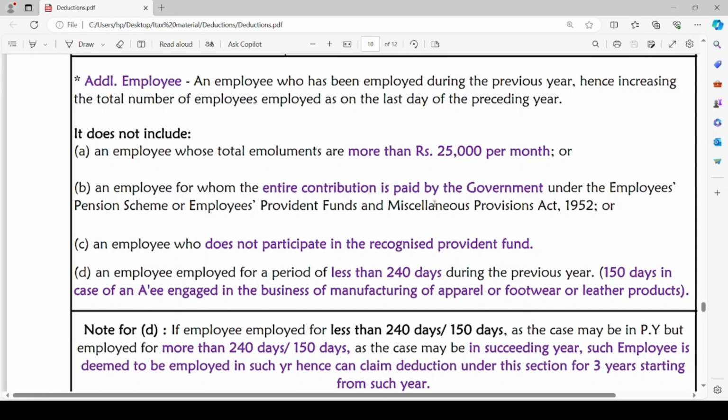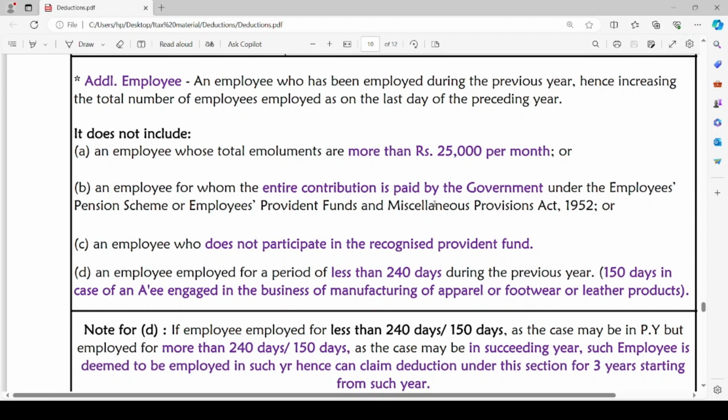An employee who does not participate in a recognized provident fund is not considered an additional employee, and an employee employed for a period less than 240 days during the previous year is not an additional employee. And this limit of 240 days is reduced to 150 days in case of an assessee engaged in the business of manufacturing of apparel, footwear or leather products.